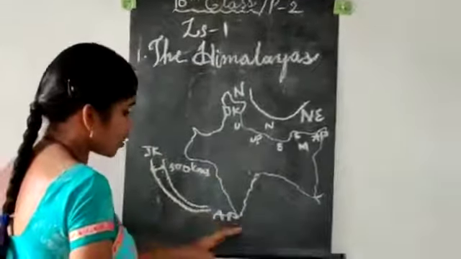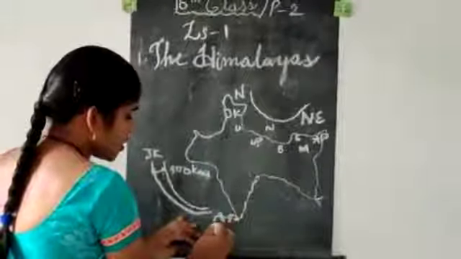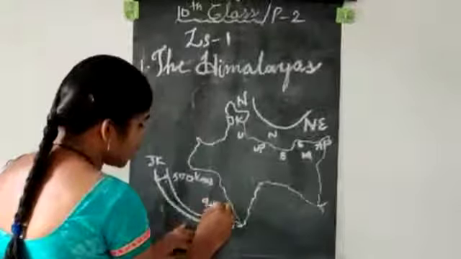Coming to Arunachal Pradesh, it is reduced to 90 kilometers.